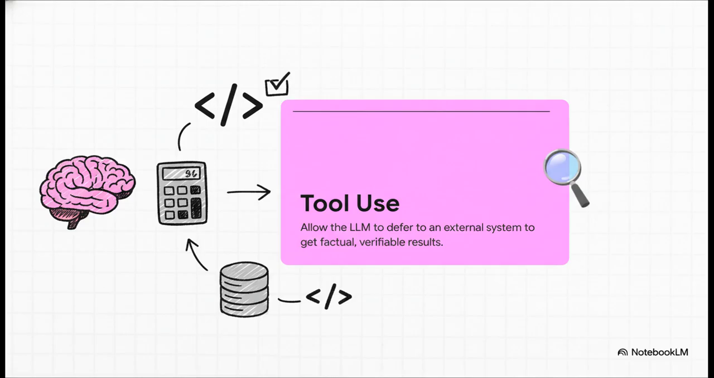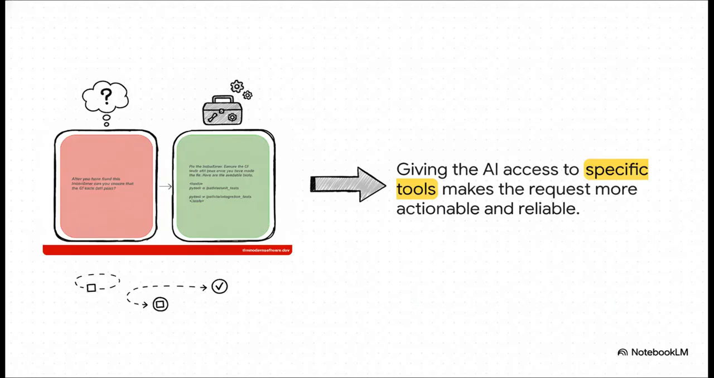This is a massive step forward in cutting down on those hallucinations we talked about, and it's how we start building more autonomous AI systems. And the difference this makes is just night and day. The prompt on the left is basically just a wish. You're hoping it gets it right. But the one on the right, that's a command. By explicitly listing the tools it has access to, you're telling the AI exactly how it can check its own work. It's a fundamental shift from guessing to actually testing.